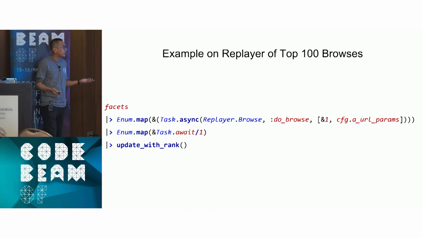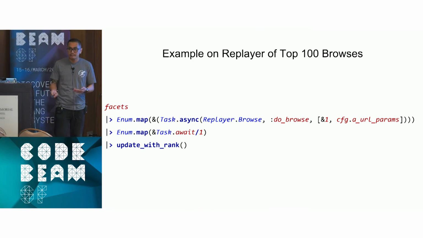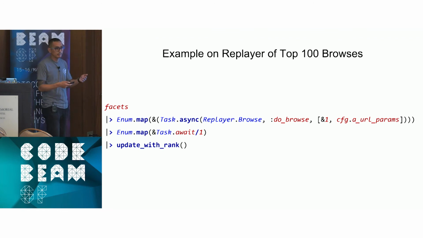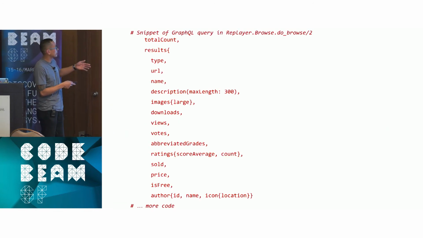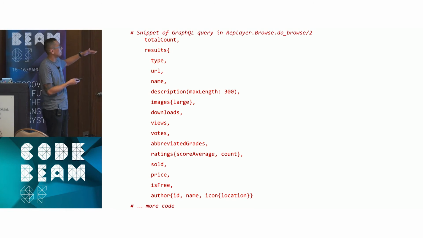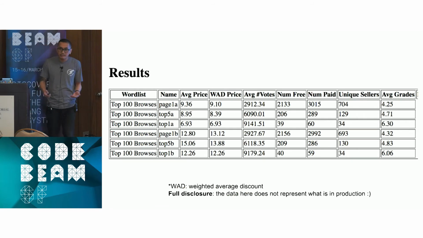So a quick example on how we do replaying on the top 100 browsers. We basically take the facets, which would be considered a browse. We use Task.async so we can parallelize all those GraphQL queries against our database. And we do some updates and get some aggregate data. It kind of looks similar to what's here. We do a big query, but this is more or less the data that we want. We want to know what kind of views each has, price, sold, how many free items are on the search pages. And we get something similar to this.